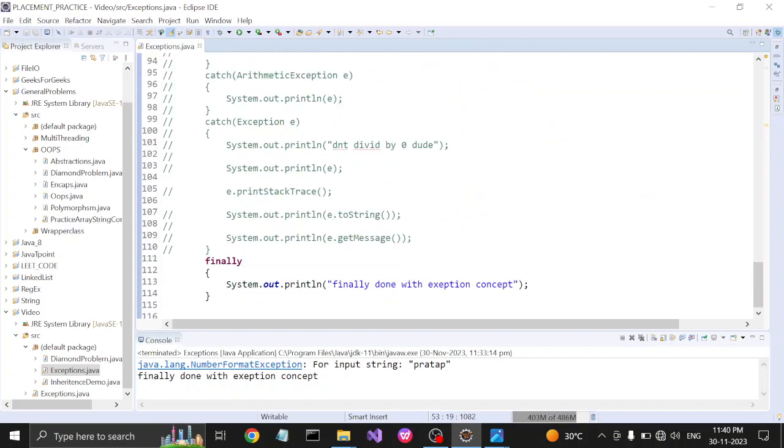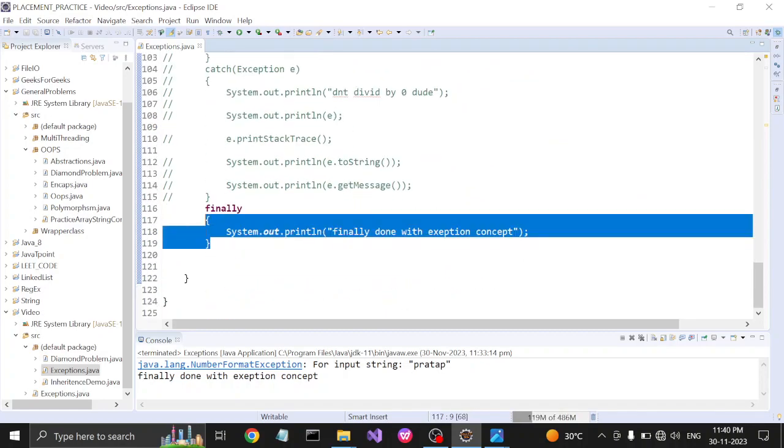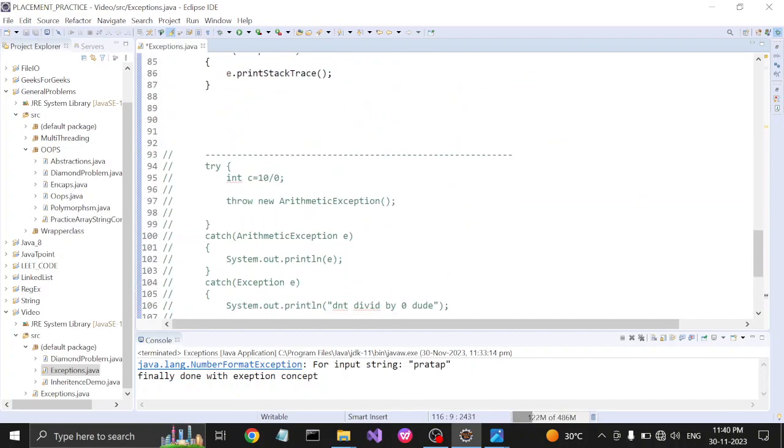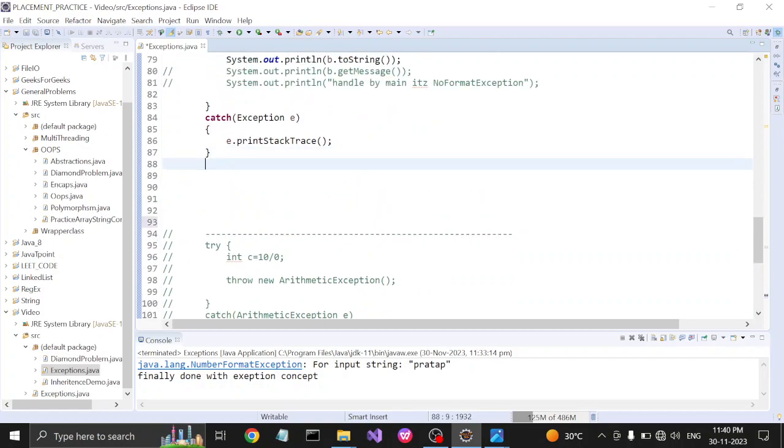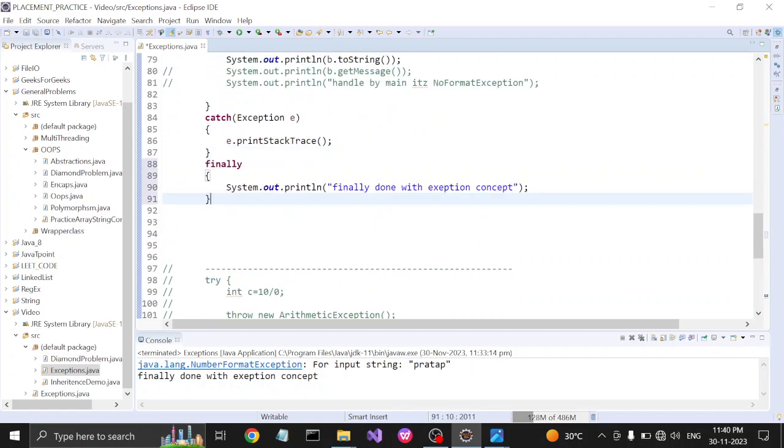The finally block always executes. There are only two cases when the finally block does not get executed: one is by using System.exit, and the other is when the JVM crashes.